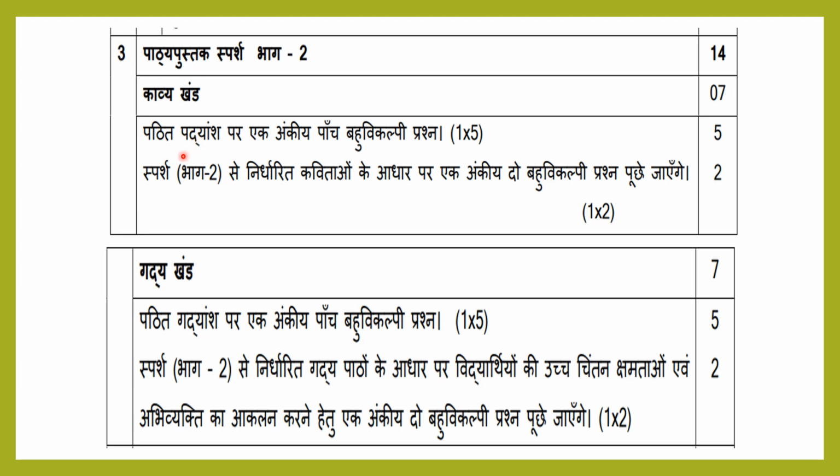Okay, so पठित पद्यांश पर एक अंकीय 5 बहुविकल्पी प्रश्न. That is 5 one-mark multiple choice questions from a seen passage. A seen passage will be given. From that you will be asked 5 questions. You have to answer that. Okay, स्पर्श भाग 2 से निर्धारित कविताओं के आधार पर एक अंकीय 2 बहुविकल्पिक प्रश्न पूछे जाएंगे. That is for 2 marks. So from the स्पर्श भाग 2 multiple choice questions will be asked.